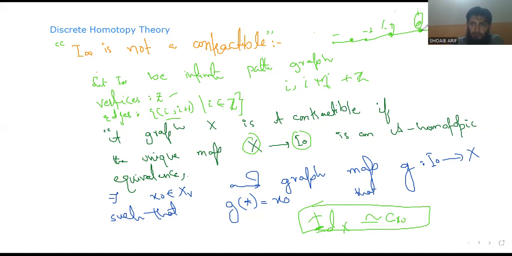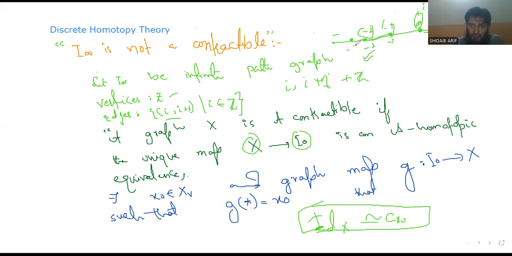If we draw this graph, it looks like 0, 1, 2, 3 and so on to infinity, and -1, -2, -3 and so on to minus infinity. These are the vertices of I infinity. And the edges are of the form i to i plus 1. If we choose i equal to 0, we get the 0 to 1 edge. If we choose 1, the 1 to 2 edge, and if we choose -2, the -2 to -1 edge. This is the graph I infinity.